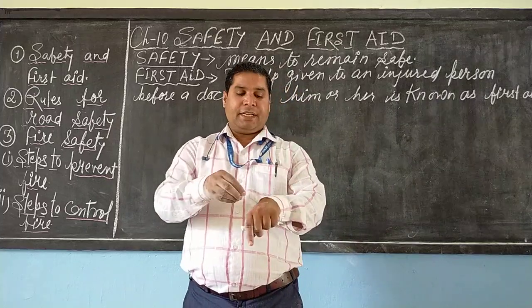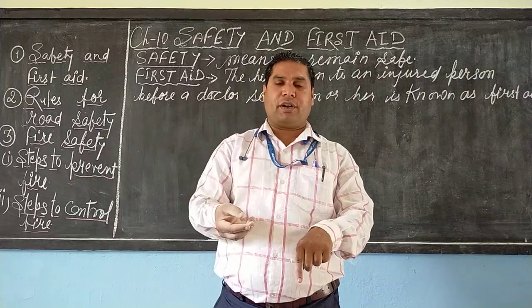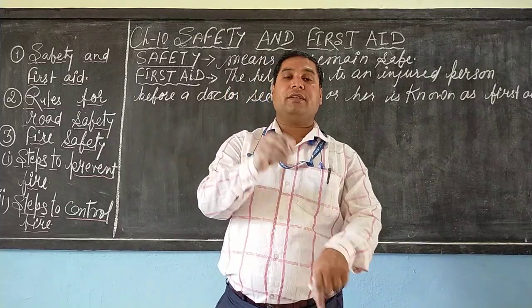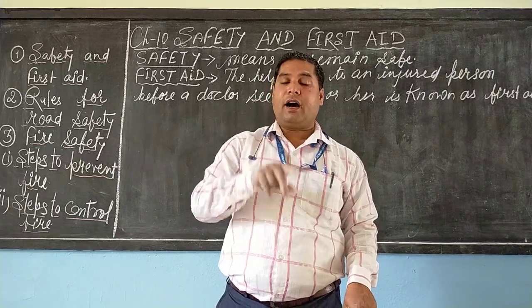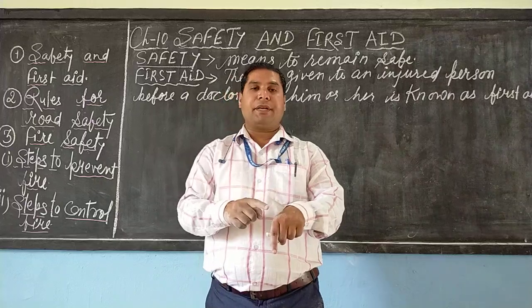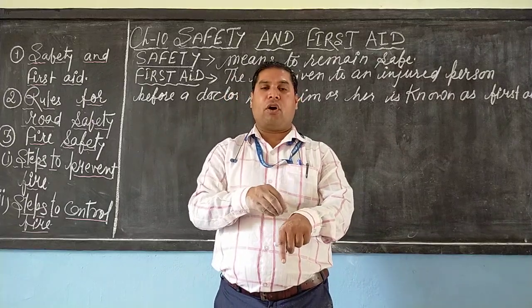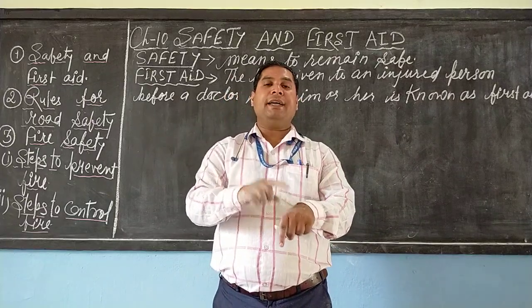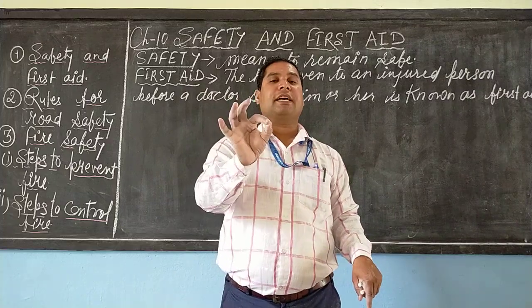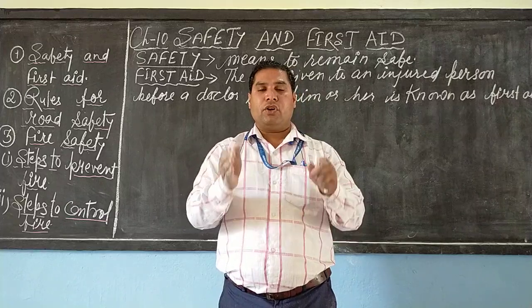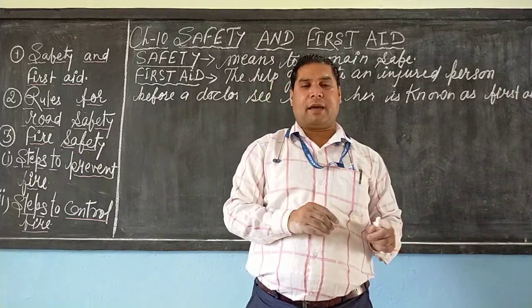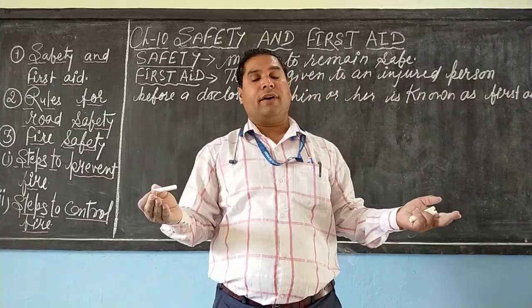Second step, gently after washing with water, you have to wipe with Savlon or Dettol. Third, after wiping with Dettol or Savlon, apply antiseptic cream or put on a bandage. So all these initial steps are known as first aid.